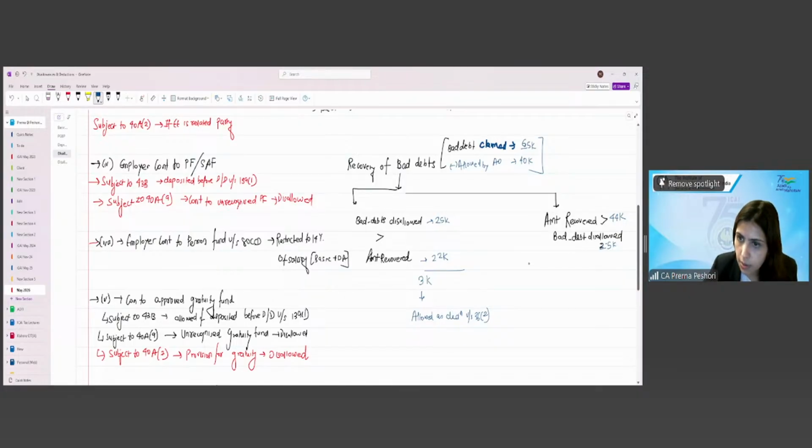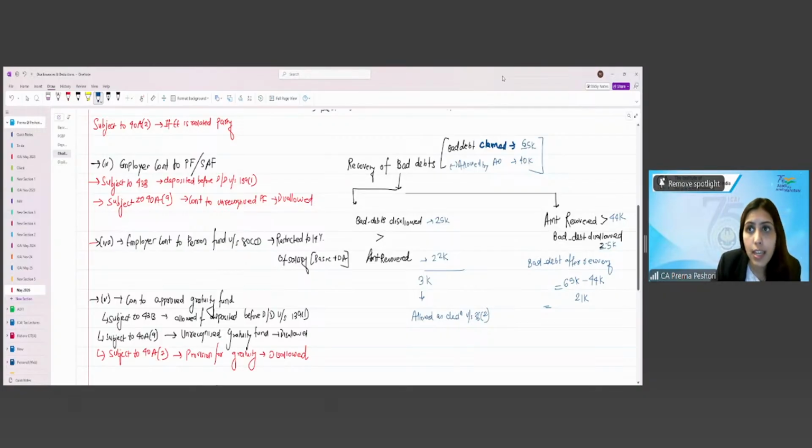So this is bad debt after recovery is equal to 65 minus 44. Right? This is 21,000. What is actually allowed to me? 40,000 was allowed to me by the AO.